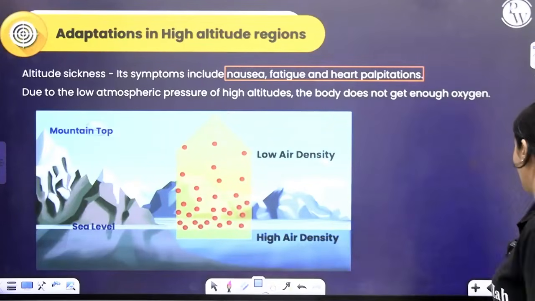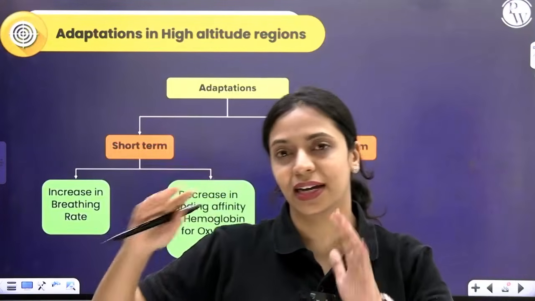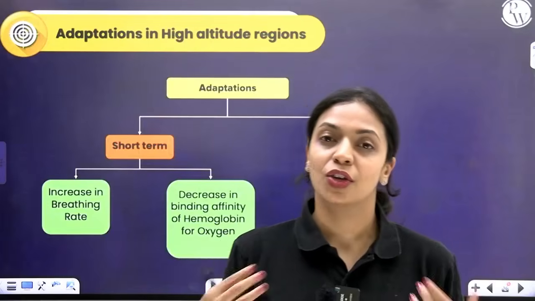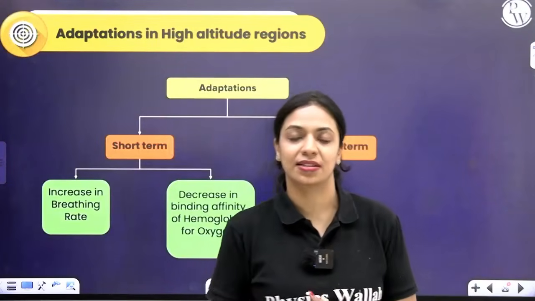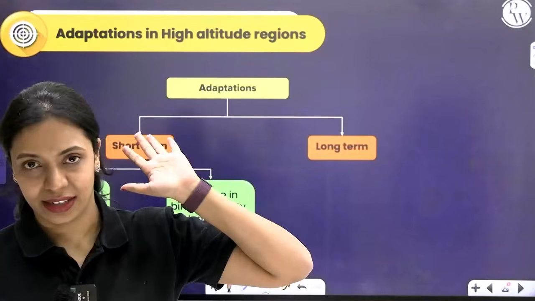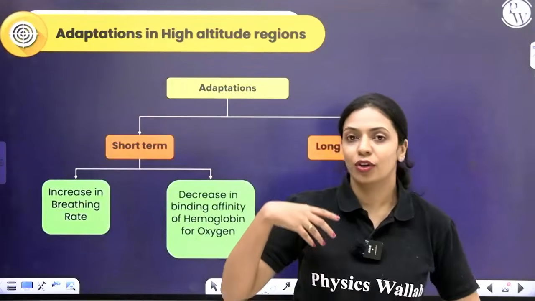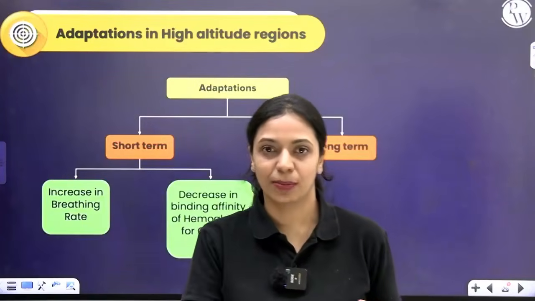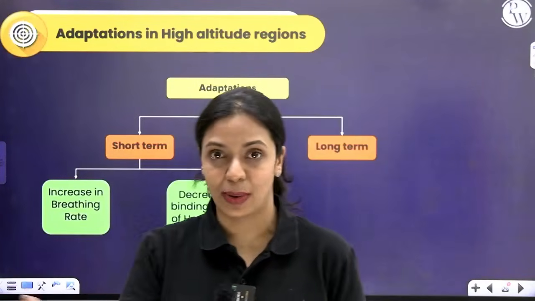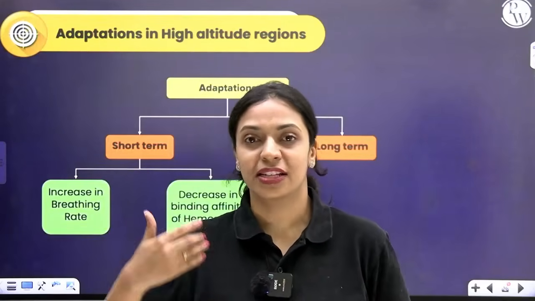Now, how do organisms take care of this? How are they adapted? If you're visiting a high altitude area temporarily, your body will make the necessary fixes. Short-term fixes are, firstly, breathing rate is increased. Whenever your tissues do not get sufficient oxygen, your body can sense that. You may have learnt about it in regulation of breathing in the chapter Breathing and Exchange of Gases, and it will increase the respiratory rate.